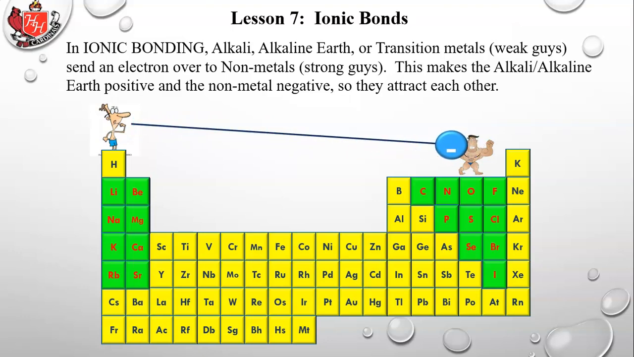It passes over to there, and so the nonmetals have a negative charge, they're anions. The metals, the alkaline earth metals, have a positive charge because they've lost an electron or 2 electrons, and so positive and negative attract each other.